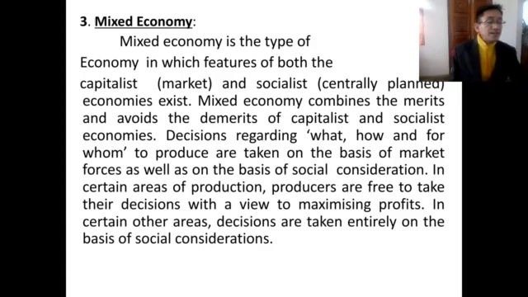In certain other areas, decisions are taken entirely on the basis of social consideration. It depends upon the types of goods to be produced also. So we can highlight some examples.